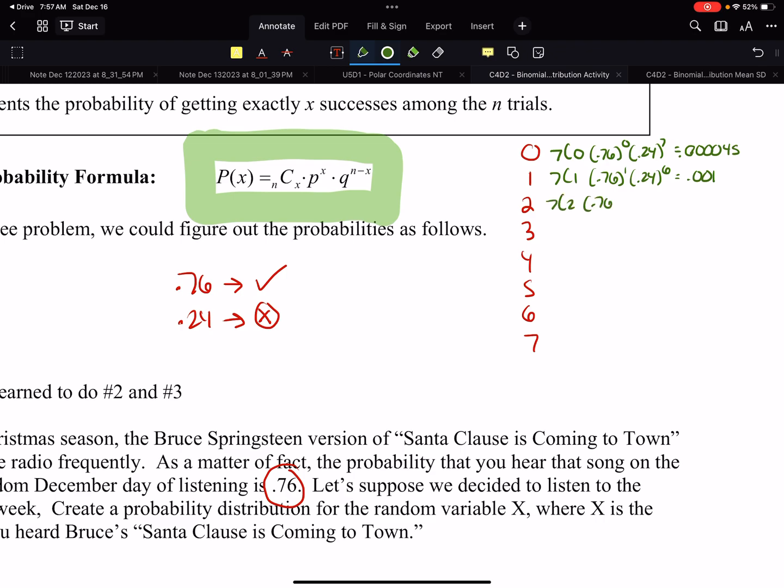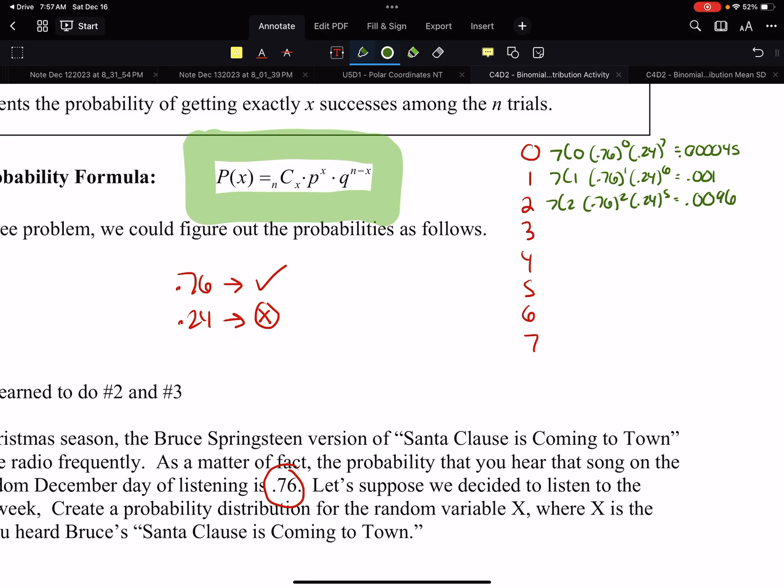7C2, 0.76 to the second, times 0.24 to the 5th. Copy, paste, and so on. We get 0.0096.